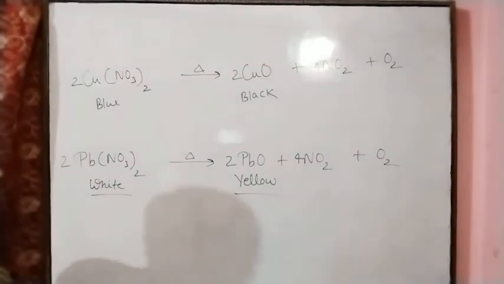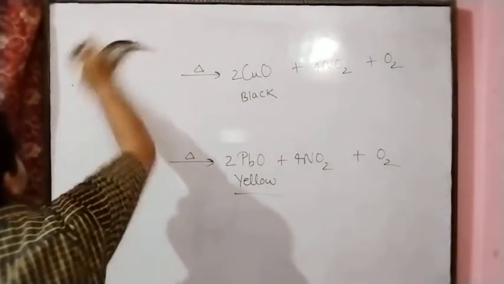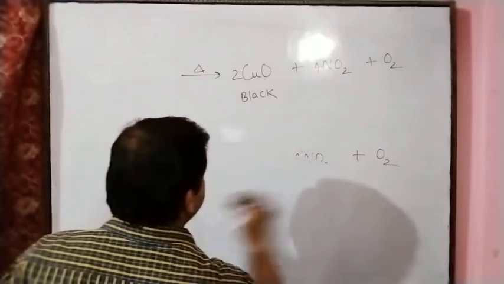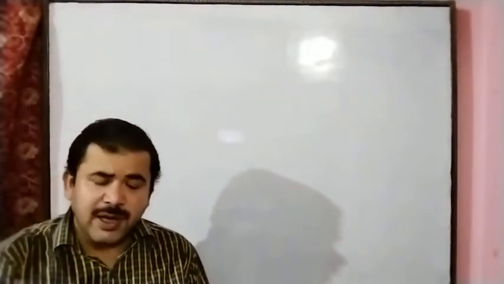And the next example is evolution of gas. On page number 20, many examples of evolution of gas are given.